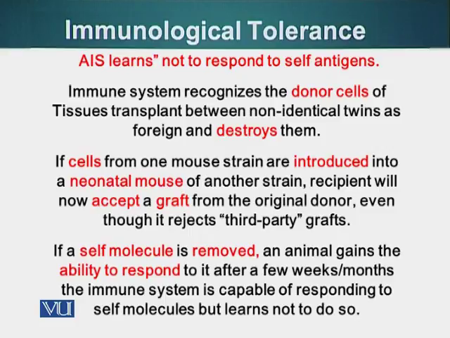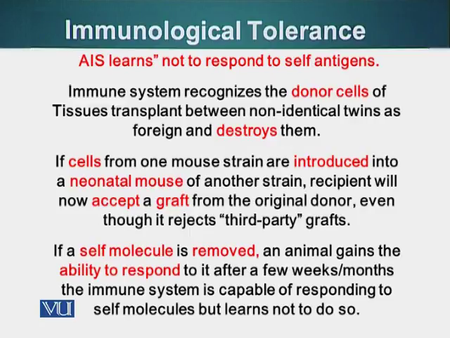Our immune system also matures, and it is surveying our body cells, our proteins, and those cells which recognize or react to our own proteins, those immune cells are destroyed. We will see that later. But another point I would like to make is, if we do a conversion experiment, if we remove a protein which is normally present in an animal, our immune system will react to that protein if it is reintroduced into the system.